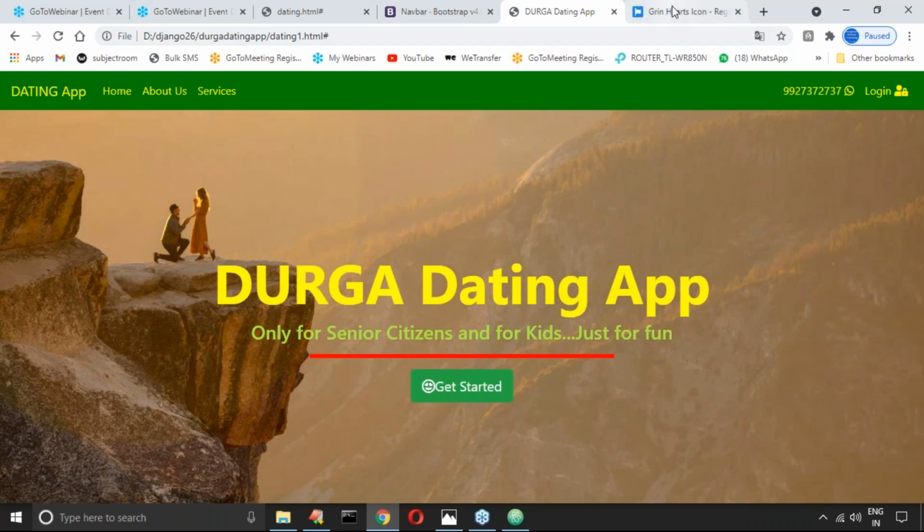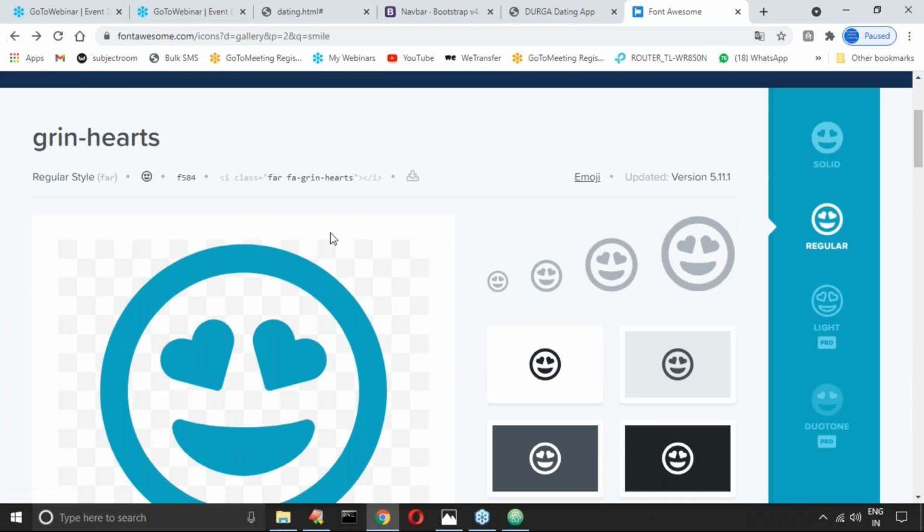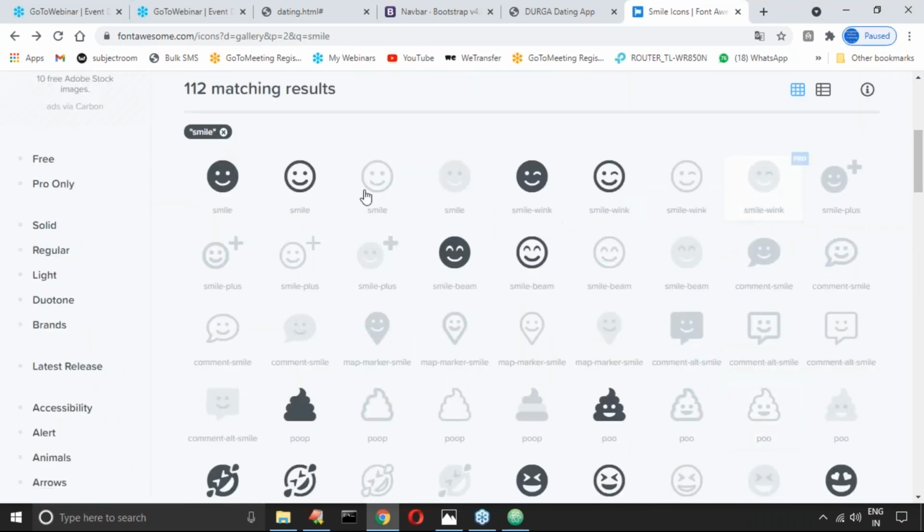Okay, any other image we can take. Simple image we can take. Simple image, yeah.